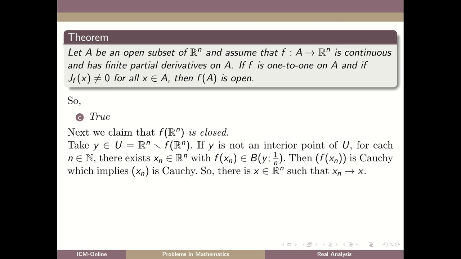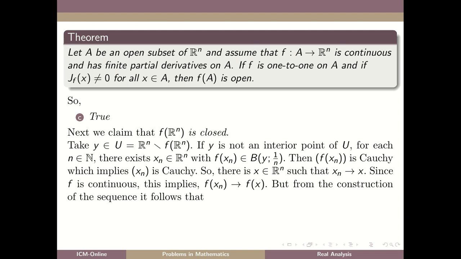So there is x in Rn such that xn converges to x, since Rn is a complete metric space. Since f is continuous, f of xn converges to f of x. But from the construction of the sequence, f of xn converges to y.